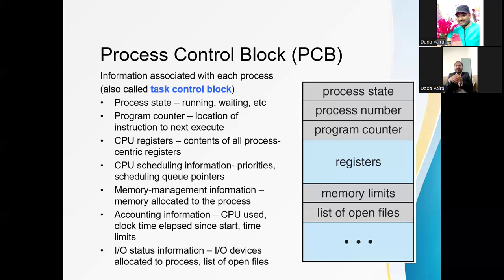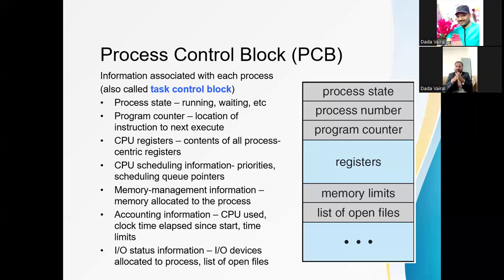Then the list of open files: the process may require some additional files to complete its execution, so it has to open those files. All the information about that process is in the PCB.